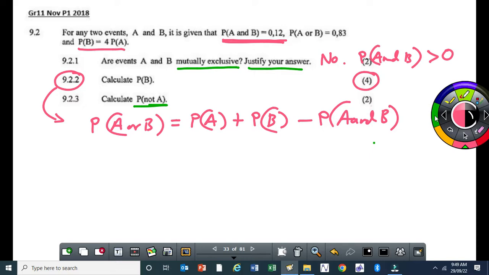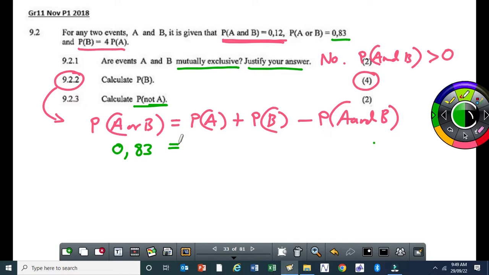Then you substitute. There's no need to be scared. No reason for your heartbeat to increase, because you can solve this question. It should be easy. You should be smiling when you see it. So the probability of A or B is given as 0.83. You just substitute it. The probability of A is it given?